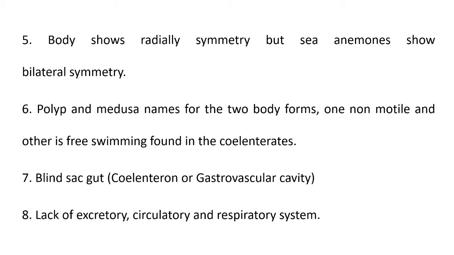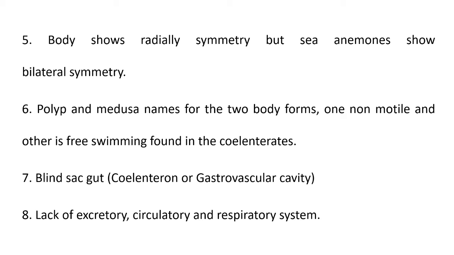For example, jellyfish or Aurelia are medusa form cnidarian animals, while sea anemone is an example of polyp cnidarian. Next characteristic: blind sac gut, or we can say presence of a gastrovascular cavity, which is also called the coelenteron. So the gastrovascular cavity is again one of the important characteristics of phylum Cnidaria.